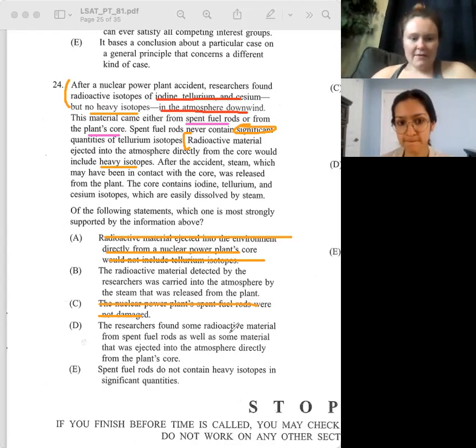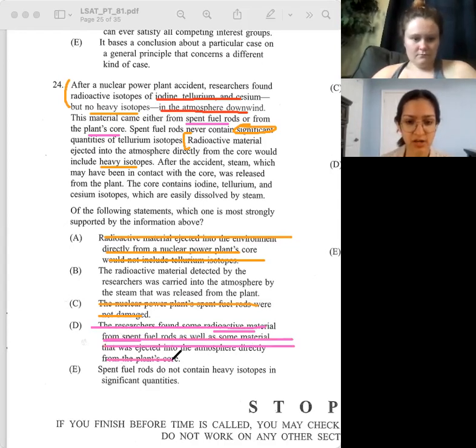Spent fuel rods do not contain heavy isotopes in significant quantities. It doesn't say that anywhere, or imply that anywhere. It just says they don't contain significant quantities of tellurium.